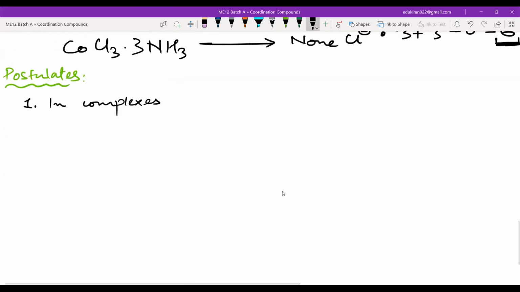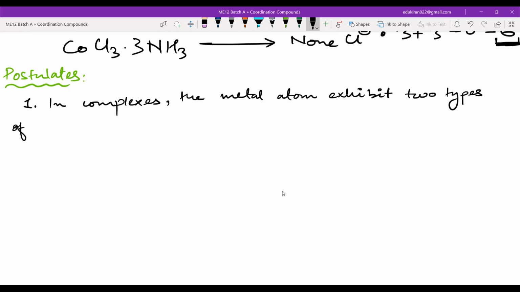So in the postulate, he said that in complexes, the metal atom exhibits 2 types of valencies. The primary valency is given by the oxidation number.